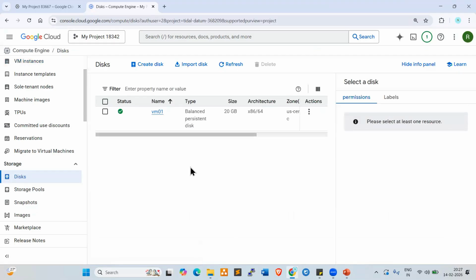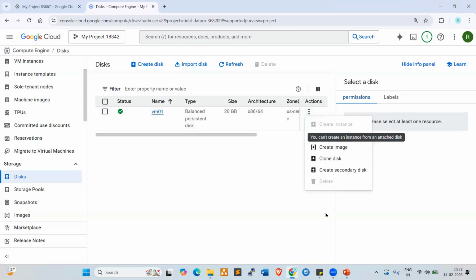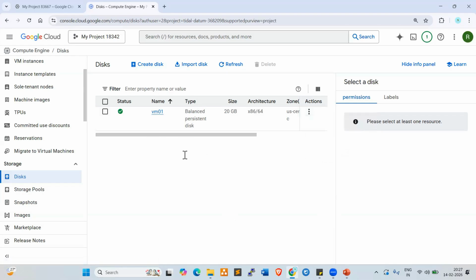Look here, everyone. This is the disk, a balanced persistent disk with 20 GB storage. Here, if you want to create a snapshot, you can create it like this, or create an image also. I'll show you that. Okay, now let's try to understand the next important concept, snapshots.